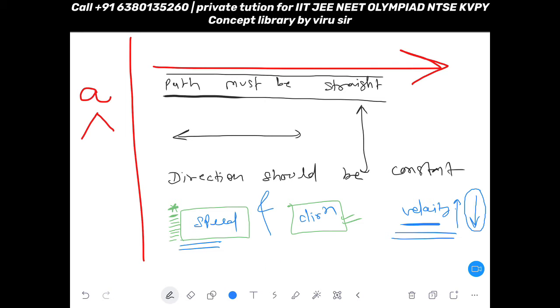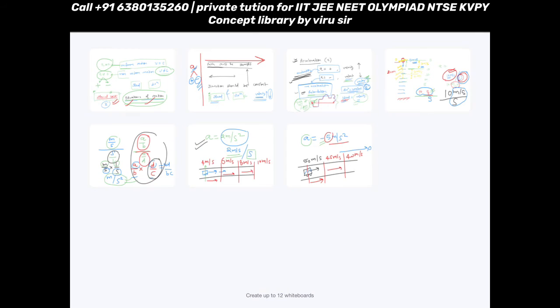Your acceleration itself can be positive or negative. If it is positive, then you will call it acceleration. If it is negative, then you will call it retardation. In retardation, velocity will definitely decrease. Okay, now